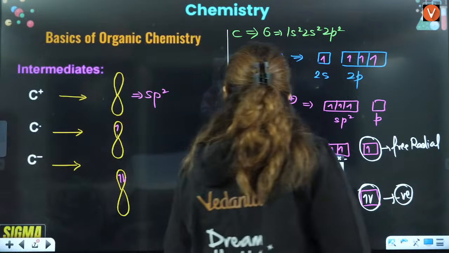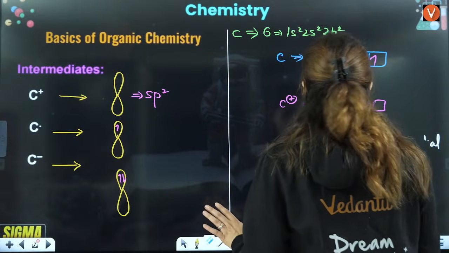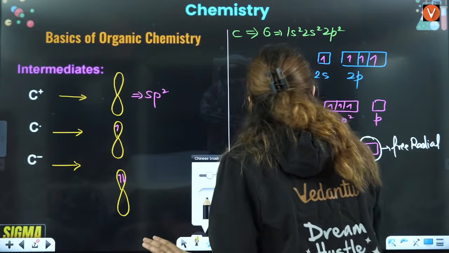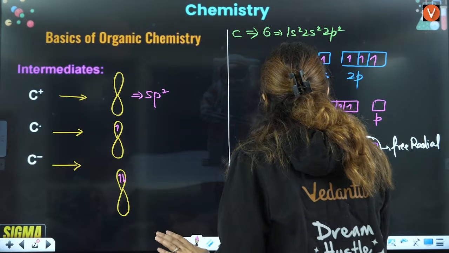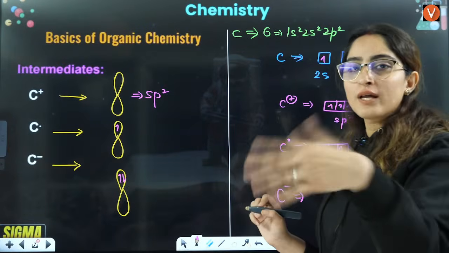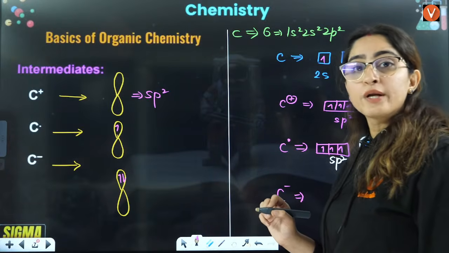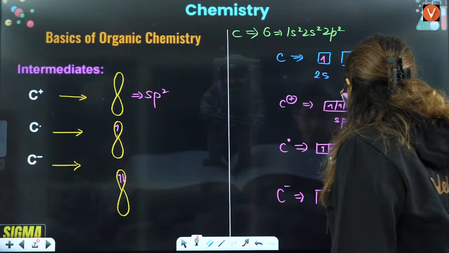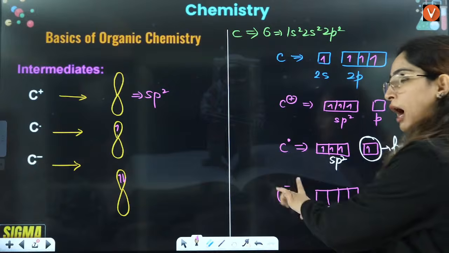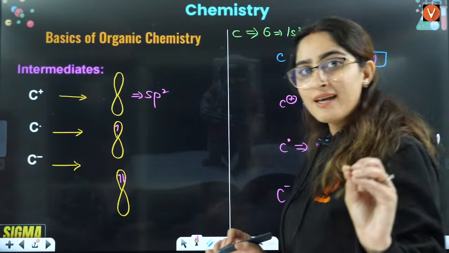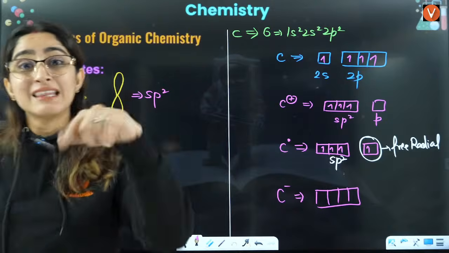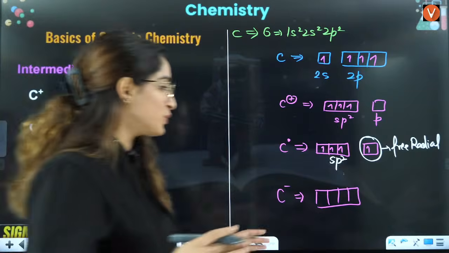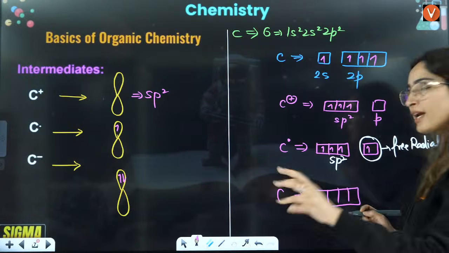This is not sp2. Wait a minute, this is not sp2. Yes, this is not sp2. Carbon ion is that only. Carbon ion, I'll tell you about that also. Carbon ion in delocalization is sp2, but in non-delocalization it is sp3 only. As of now we are talking about non-delocalized, but when I talk about delocalized in the resonance, then I'll change this concept. Not change, I'll elaborate this concept for you, right? As of now I'm just talking about simple carbon ion.